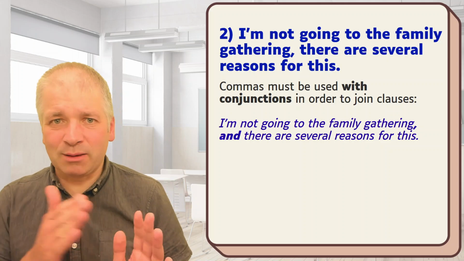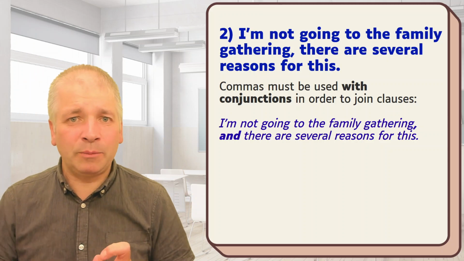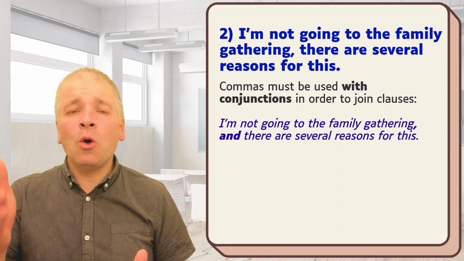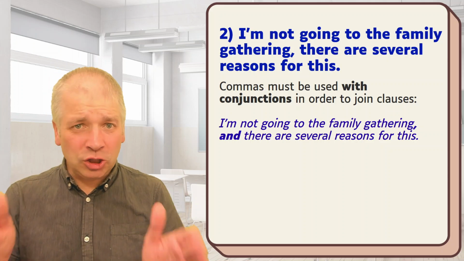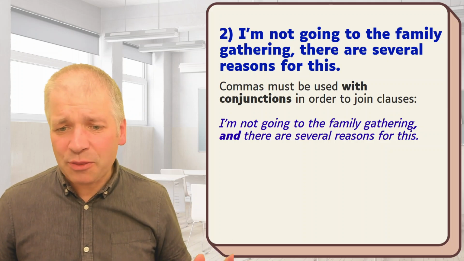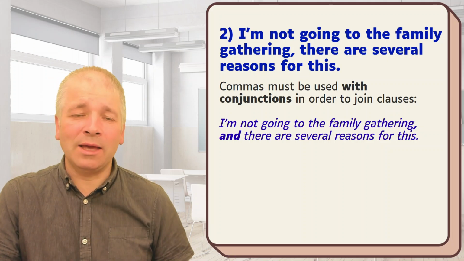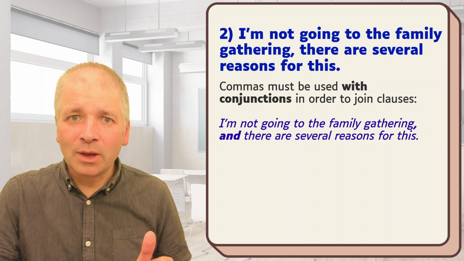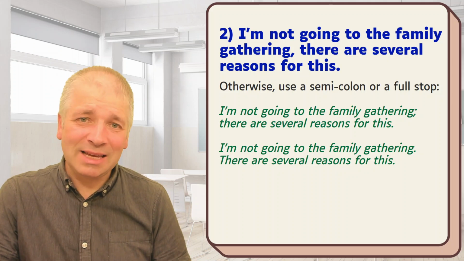I'm not going is a subject and a verb. That's in the first clause. And there are is a subject and a verb in the second clause. We cannot simply connect them with commas without doing other things. And usually you need a conjunction. In other words, I'm not going to the family gathering and There are several reasons for this would be one way to connect the two clauses while still using a comma. Otherwise, a semicolon or a full stop is needed instead.